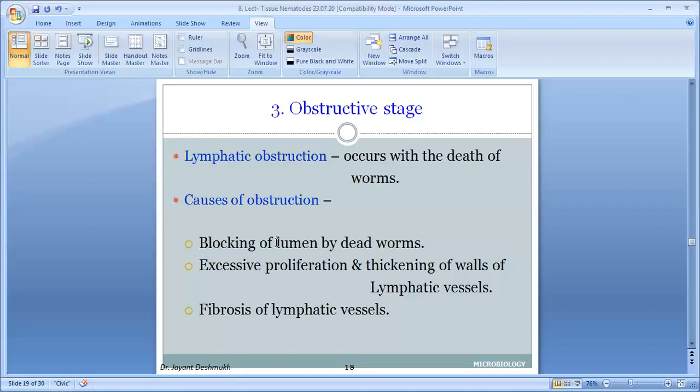But after some days, this lymph again causes excessive multiplication of the subcutaneous tissue in the affected part, and this tissue proliferates. Now it becomes solid edema. The first edema was due to lymph, so it was pitting edema. Now it is replaced by solid edema. What is the mechanism of solid edema? The lymph is nutritious, and it stimulates excessive multiplication of the subcutaneous tissue. So now the fluid is replaced by tissue, and when tissue accumulates, that is solid edema, non-pitting edema. This is again a greater severity, and that is why non-pitting edema is known as elephantiasis, enlargement of the limb.